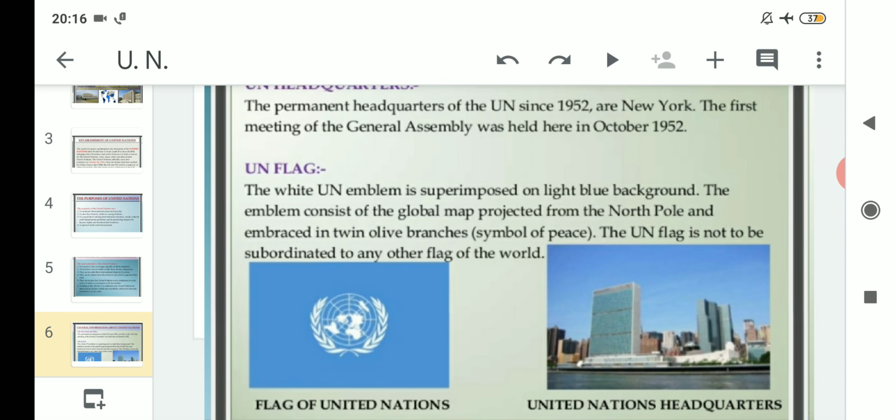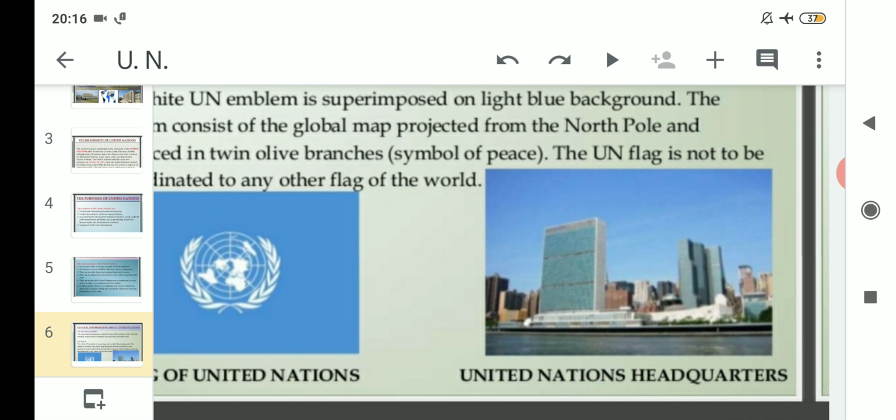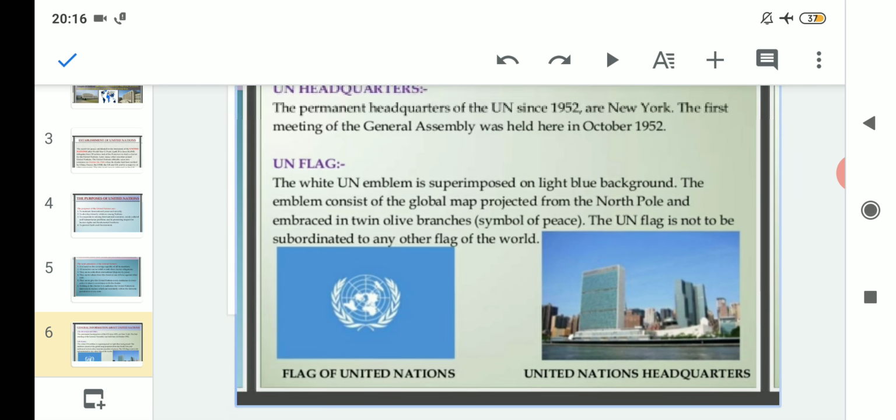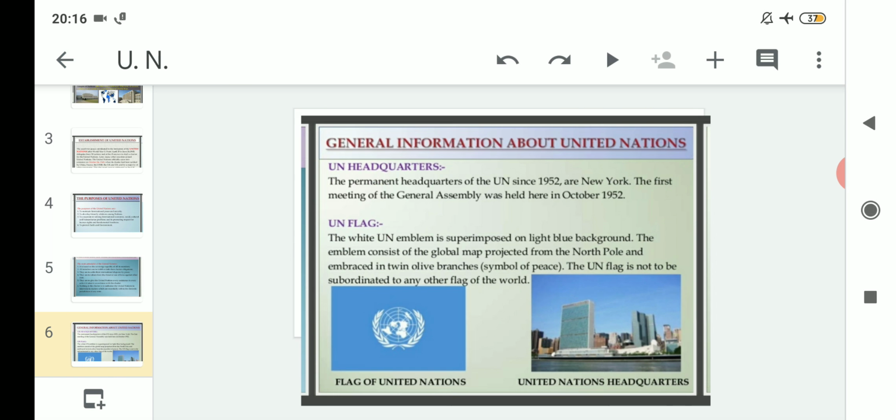As you can see in the picture, to the extreme right is the headquarters of the United Nations, and it is situated in New York. And moreover, the first meeting of the General Assembly was also held in this very same headquarters in the month of October 1952.